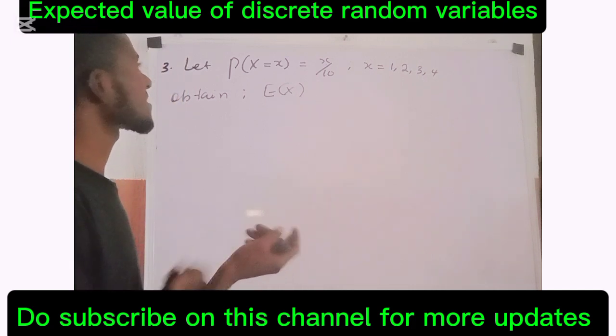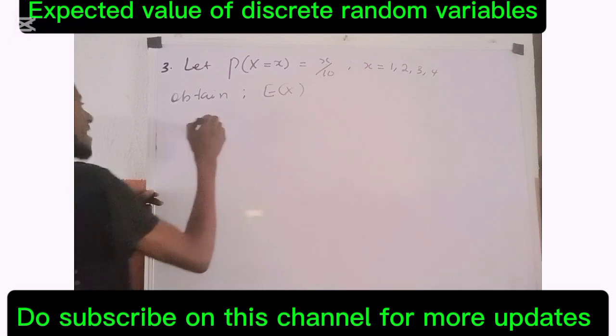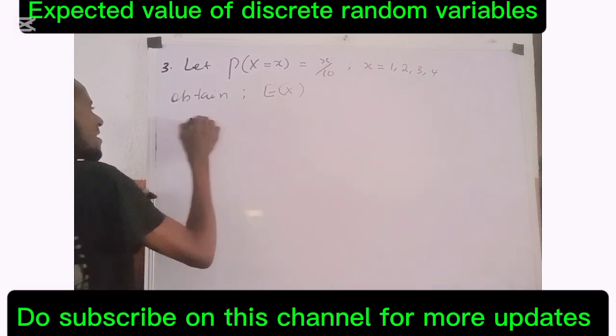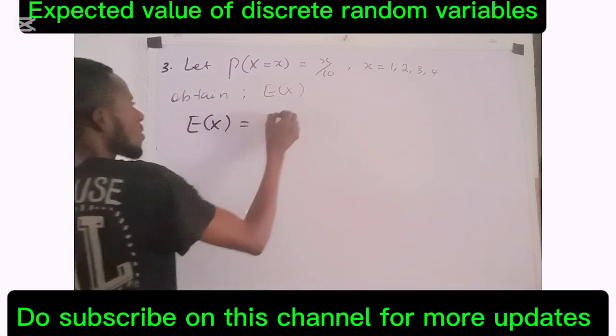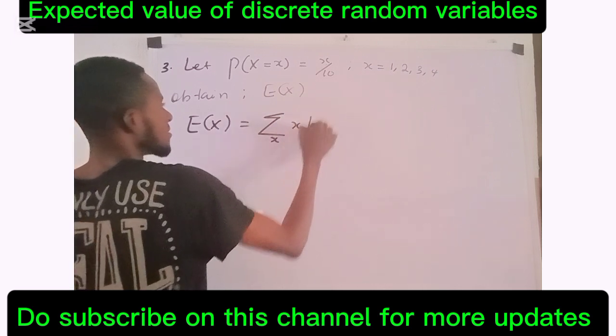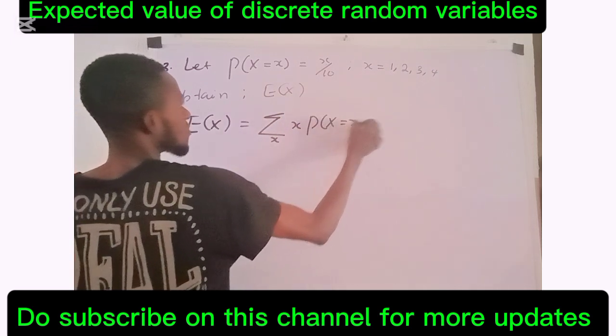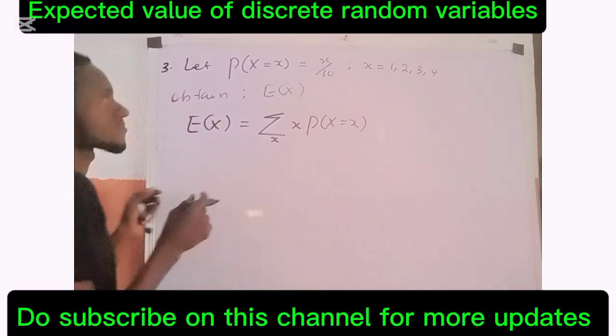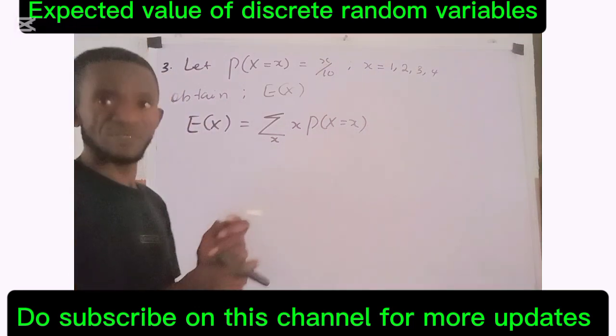To obtain E of x here, you are equally going to use our usual way, that my E of x equals the sum over the range of x of x times P of capital X equals small x. Okay?